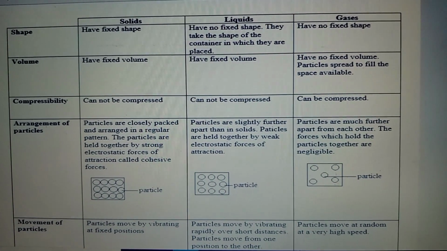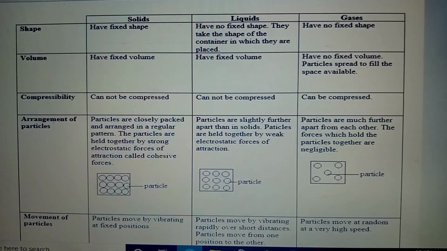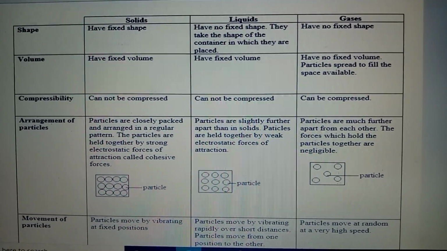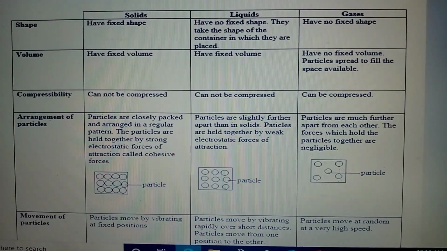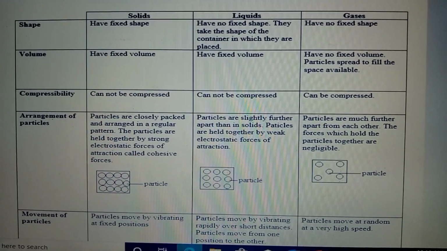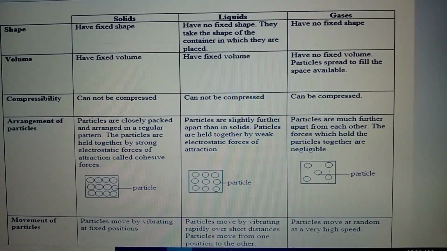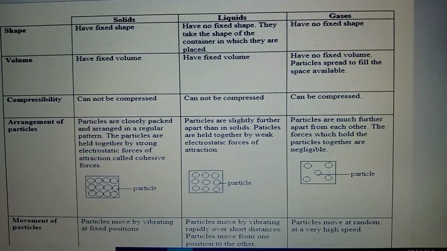We move on to compressibility. We cannot compress a solid substance. You cannot compress a stone. You cannot compress wood. But gas or liquid, would you be able to? You cannot compress liquid either. You cannot compress water. But gas, you'll be able to compress it.